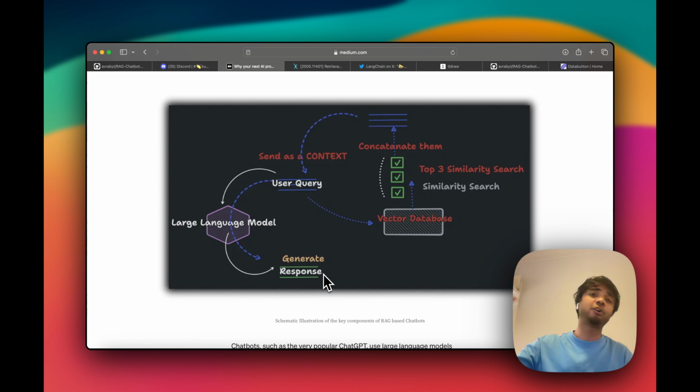RAG can be much more complicated. There are a lot of ways to do it. LangChain and LlamaIndex are handling it very nicely, these two frameworks. I have a lot of videos out there with LangChain, and I'm also trying to make videos with LlamaIndex. Those two frameworks are really harnessing the power of RAG. Maybe we could look into them in future videos, but I think it's key to understand these core concepts: the response, the retrieval part, and also the augmentation part.